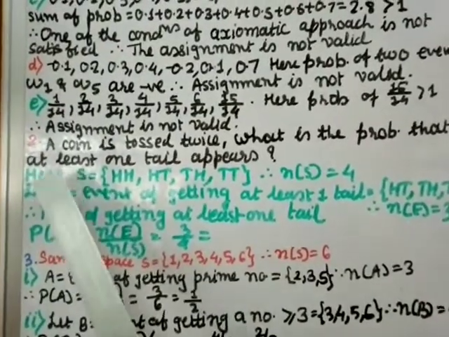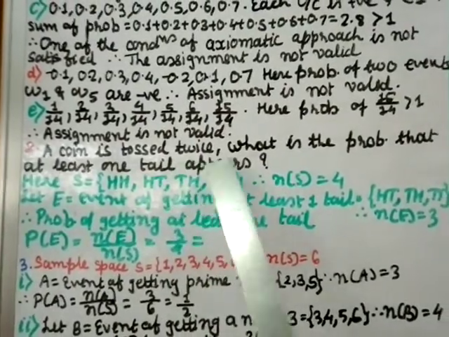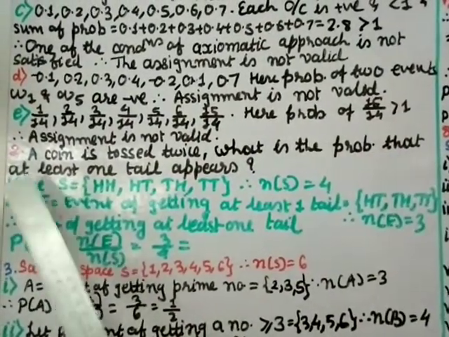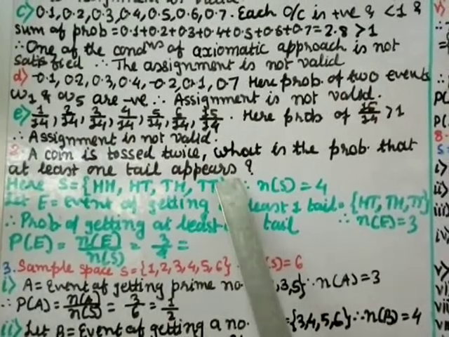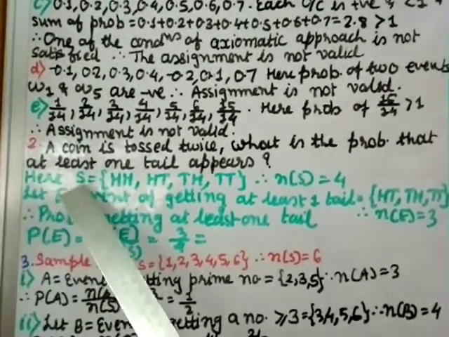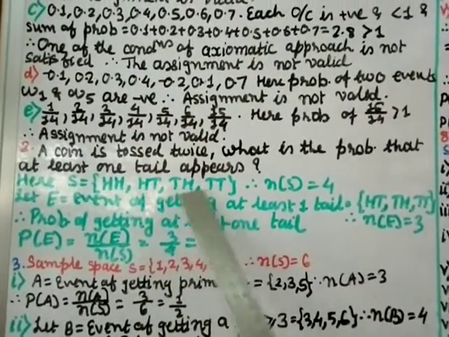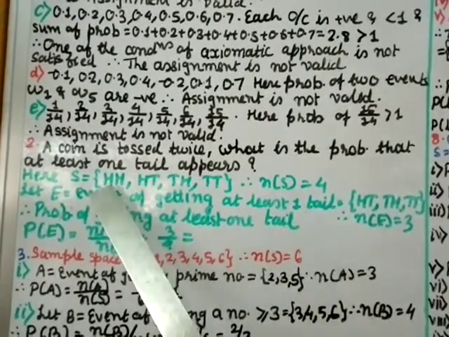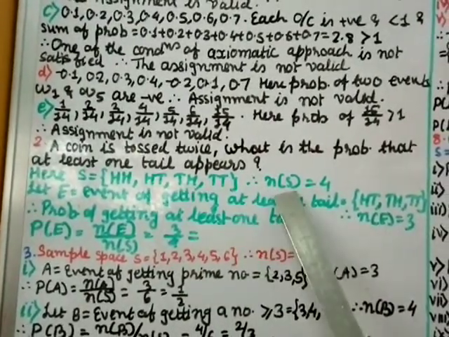Question number 2. A coin is tossed twice. What is the probability that at least one tail appears? Now a coin is tossed twice. That means the sample space S will be HH, HT, TH, TT. That means the number of elements in the sample space is 1, 2, 3, 4. So n of S equal to 4.